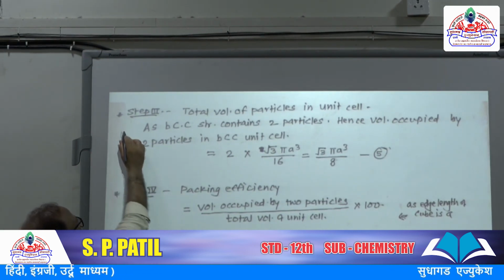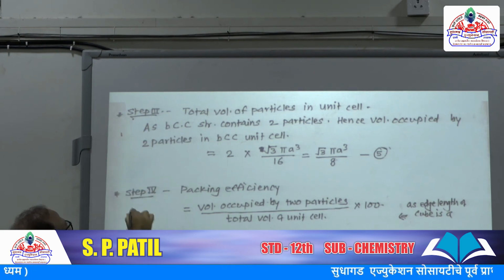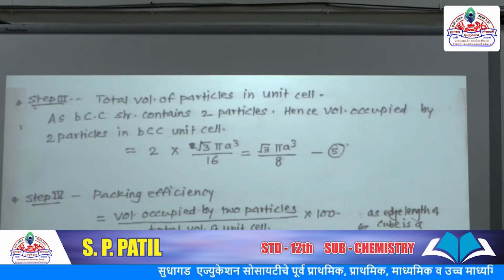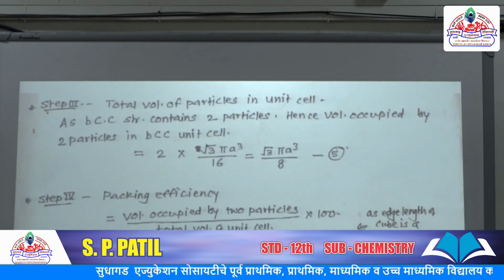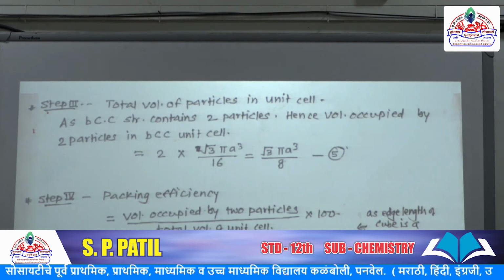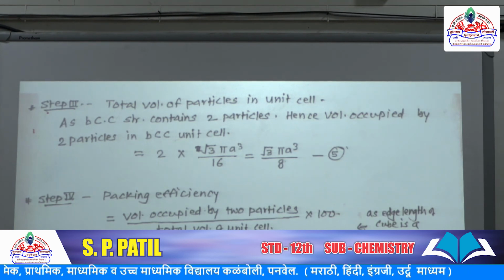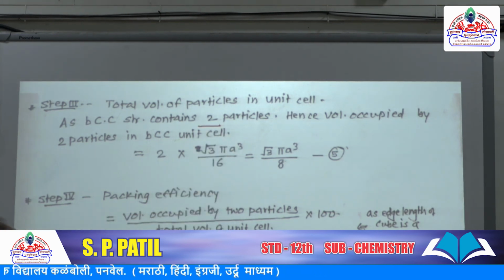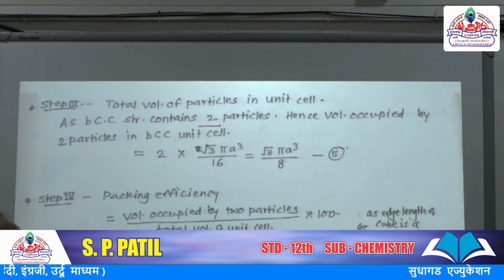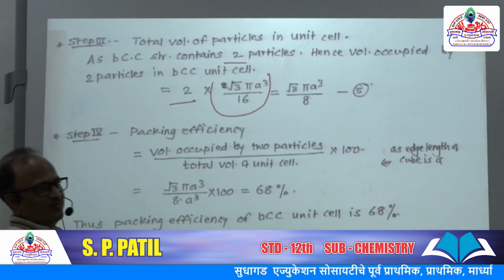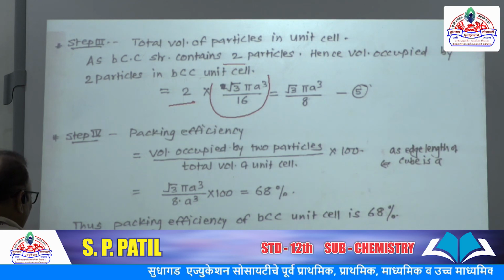Now step 3. What is step 3? Total volume of particles in the unit cell. Now we are looking at this for the BCC structure, body centered cubic structure. How many particles are accommodated in this BCC crystal structure? Body centered cubic unit cell has 2 particles, we know. Hence the volume occupied by 2 particles in the BCC unit cell is equal to 2 into the formula which we have calculated before.